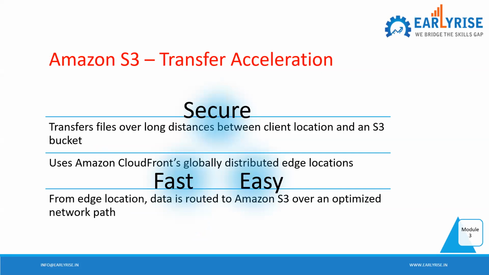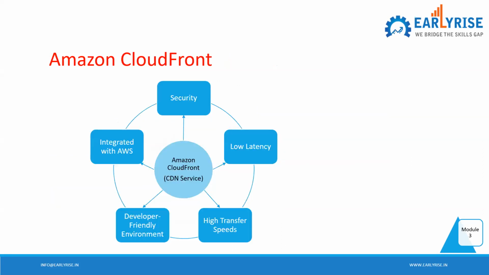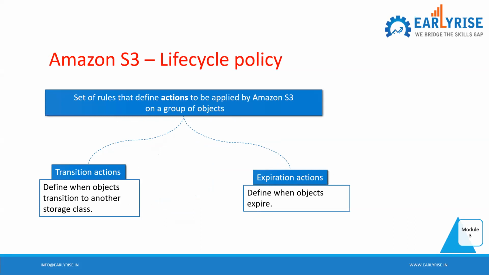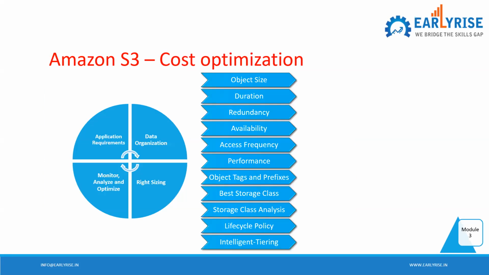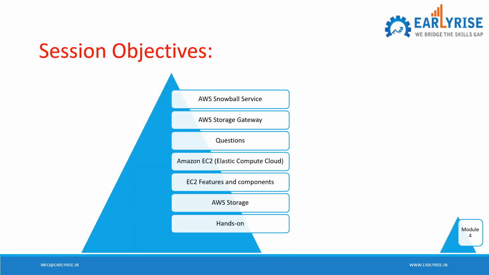And then about transfer acceleration, when we have to transfer huge files, we use the benefit of CloudFront and transfer acceleration. We also discussed the lifecycle policy, when we can move objects from one storage class to another. Then we have the various types of storage classes and the cost optimization for S3, right?